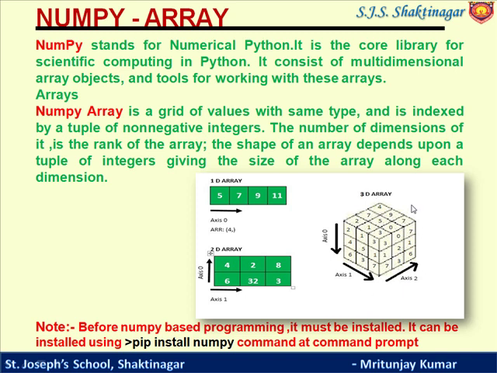Similarly, this is a 3D array. You see one thing, in a 1D array there is only one axis, that is axis 0. In 2D there are two axes, axis 0 and axis 1. Similarly, in 3D there are three axes, axis 0, axis 1 and axis 2.